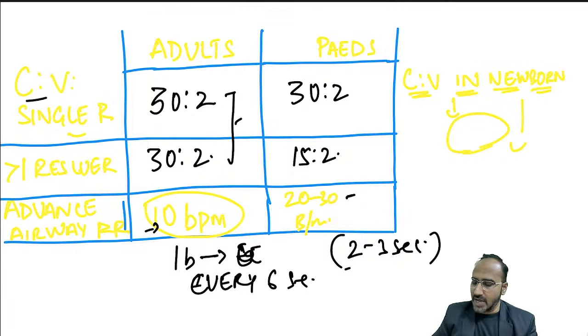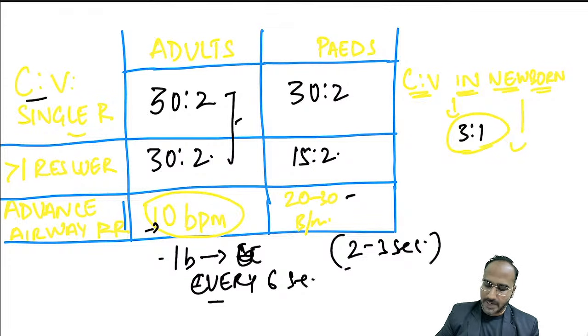every 6 seconds you have to ventilate the patient. Okay, one rescue breath every 6 seconds, that is 10 rescue breaths per minute, should be given in adults. Whereas in the case of pediatrics, 20 to 30 rescue breaths per minute, that is, every 2 to 3 seconds you are giving one rescue breath. In case of newborns, the compression to ventilation ratio is 3:1. Okay.